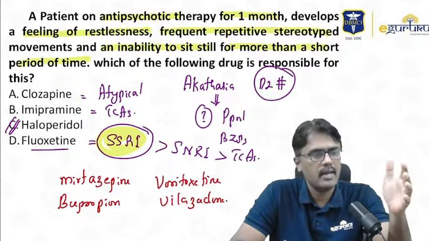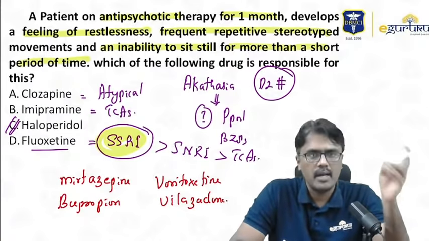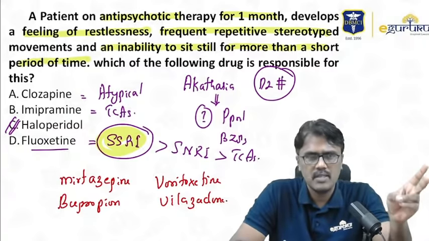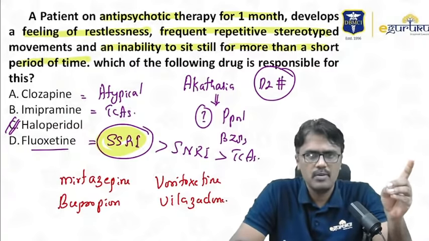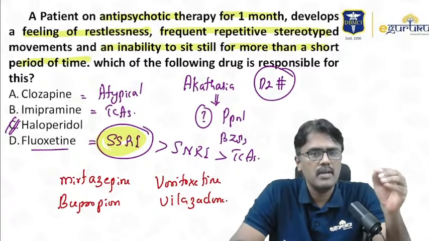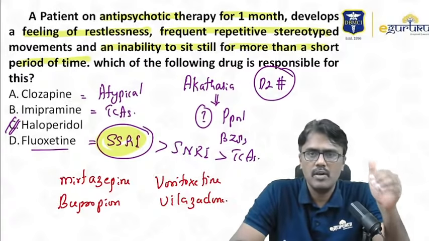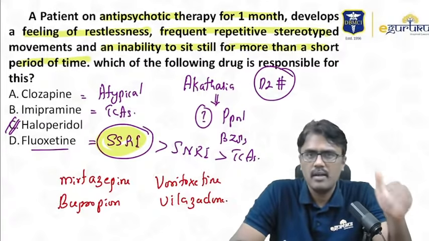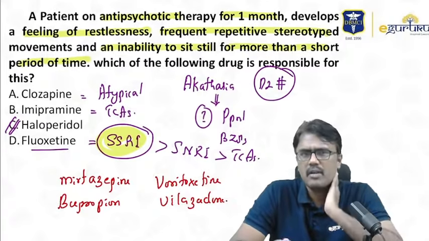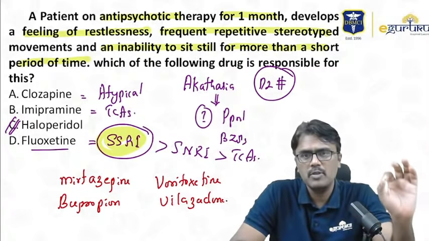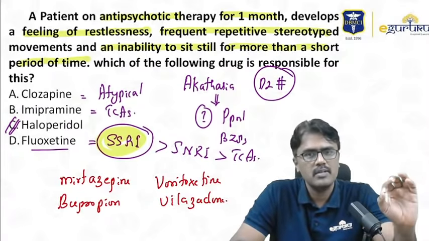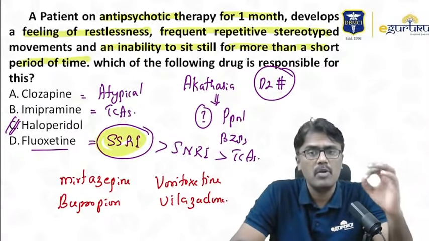Now remember, drug-induced EPS like acute dystonia and Parkinson's disease, we use benztropine or promethazine. Akathisia, I told you. Dyskinesia, we can use valbenazine or deutetrabenazine. Right? Perioral tremor, there is no effective treatment for this. But neuroleptic malignant syndrome, the drug of choice is dantrolene. The antidote is bromocriptine.